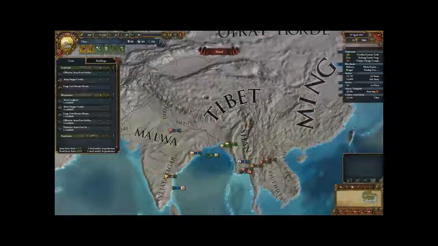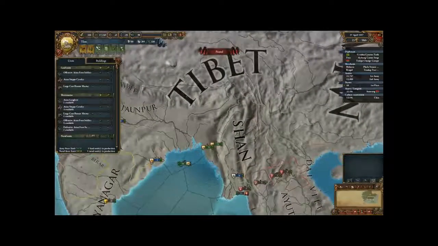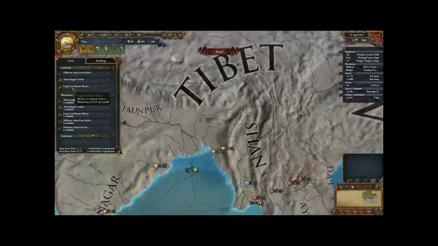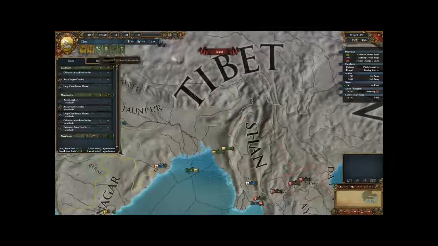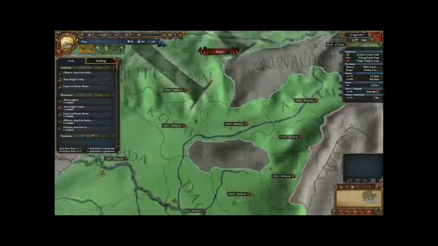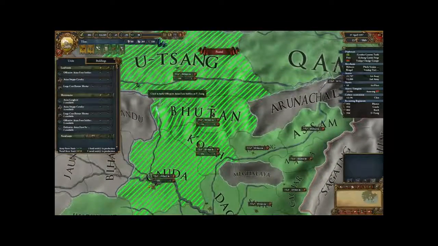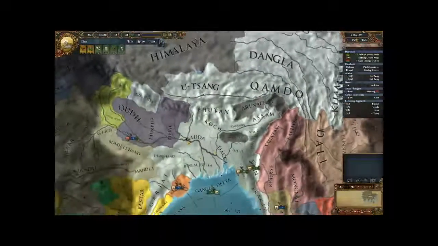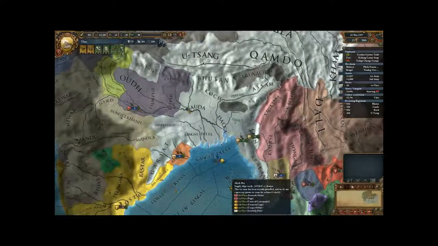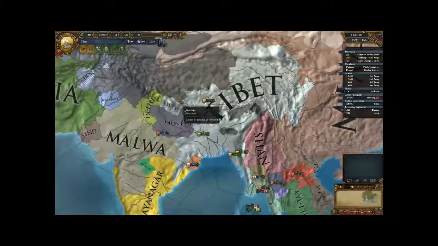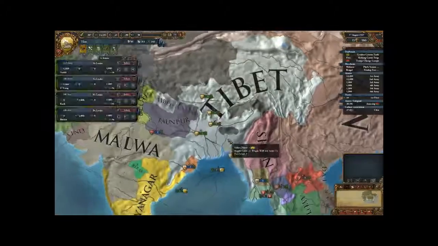Let's take a look at our force limit. We can hire 4 more men. How much money are we making? 1.22. We have an okay amount of manpower. So let us hire a couple of these guys and then 2 of these guys. So we've hired 2 cavalry and 2 infantry. This will bring us up to our force limit, and it should help to maintain the ratio of infantry to cavalry in our entire army.